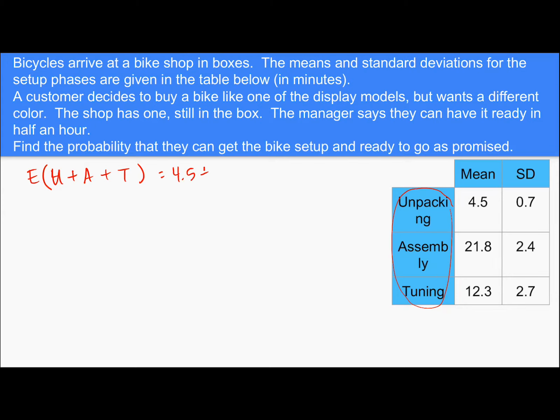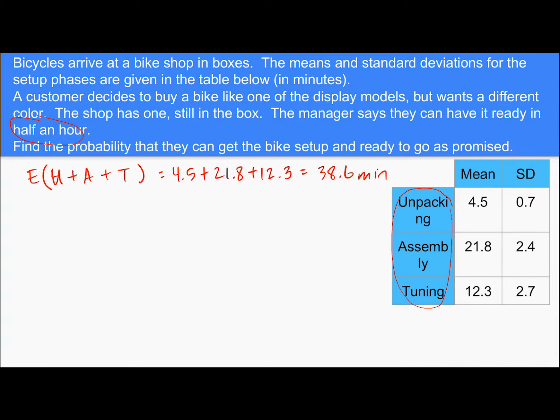So 4.5 plus 21.8 plus 12.3, which is 38.6. So on average, it takes 38.6 minutes to put a bike together. So already we're kind of seeing that half an hour promise is not super likely since our average is higher than that.